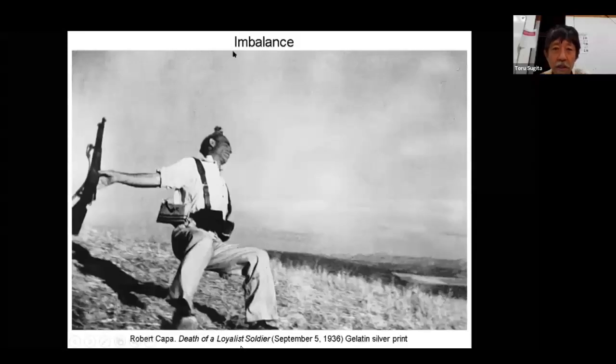Sometimes artists use that imbalance intentionally. It looks like this is a big open space, and his body is not in the center. His body is actually pushed towards the left side of the photograph. And it's a very famous photograph. This soldier is being shot and about to fall down.